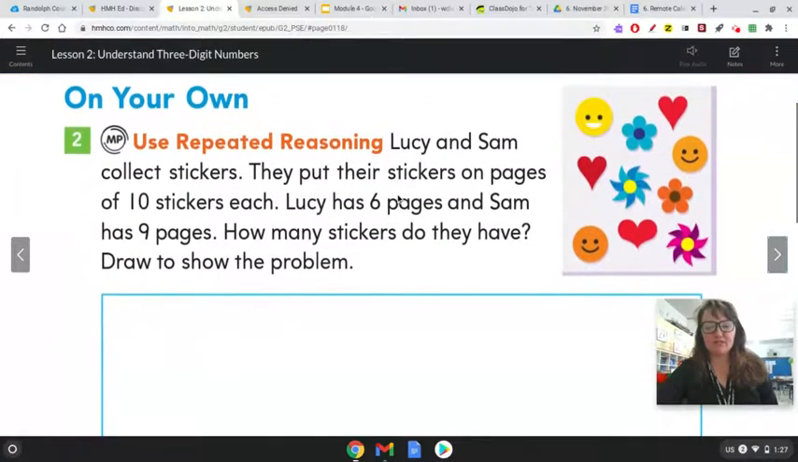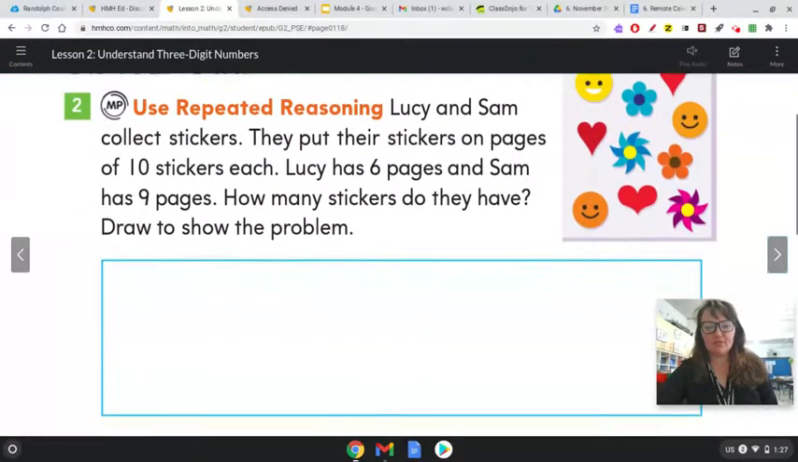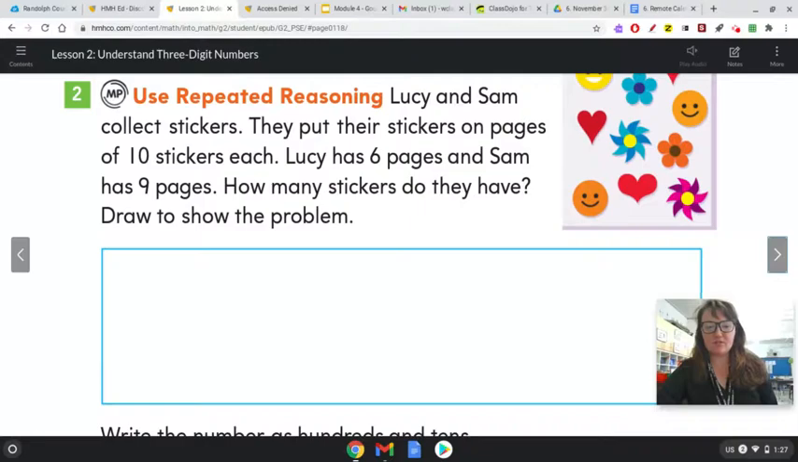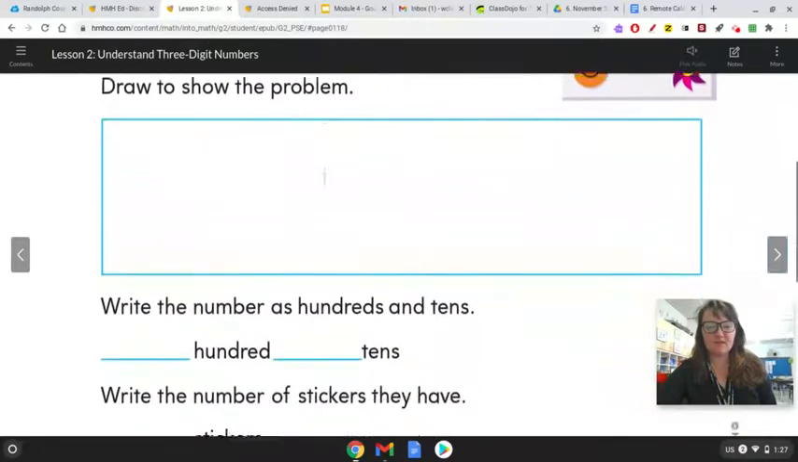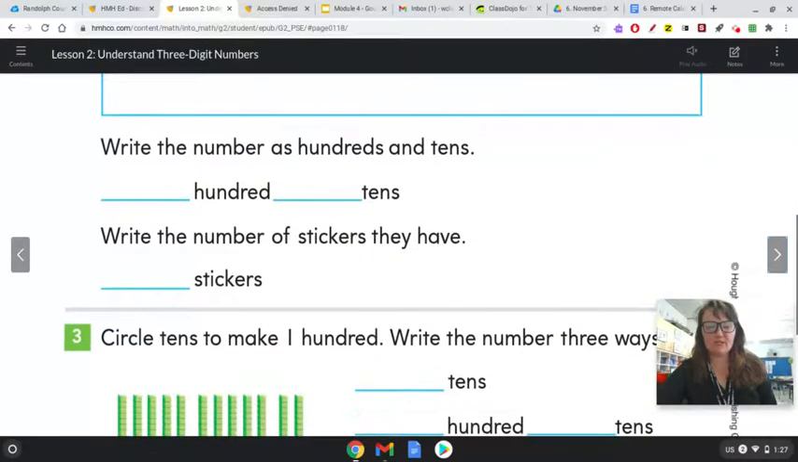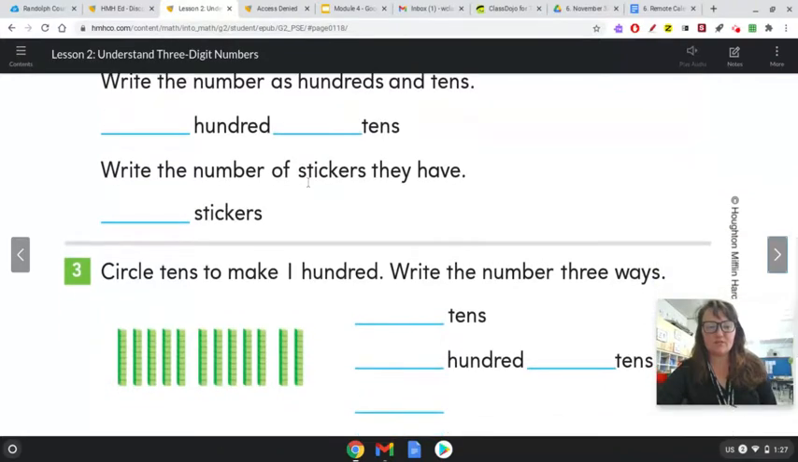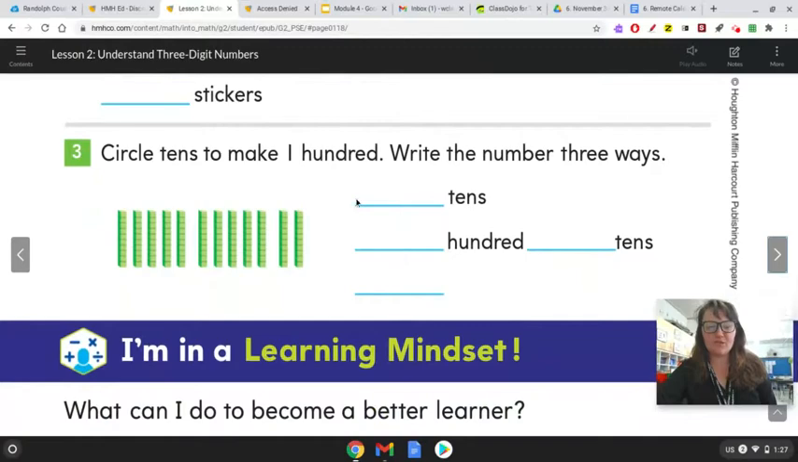All right, so now on your own, Lucy and Sam collect stickers. They put their stickers on pages of 10 stickers each. Lucy has 6 pages and Sam has 9. How many stickers do they have? Draw to show the problem. So you're still counting by tens. Okay. All right, then write the number as hundreds and tens. Write the number of stickers they have, and then write the total amount of stickers. Number 3, circle tens to make 100. Write the number 3 ways. Okay, tens, 100 and tens, and then the blank.